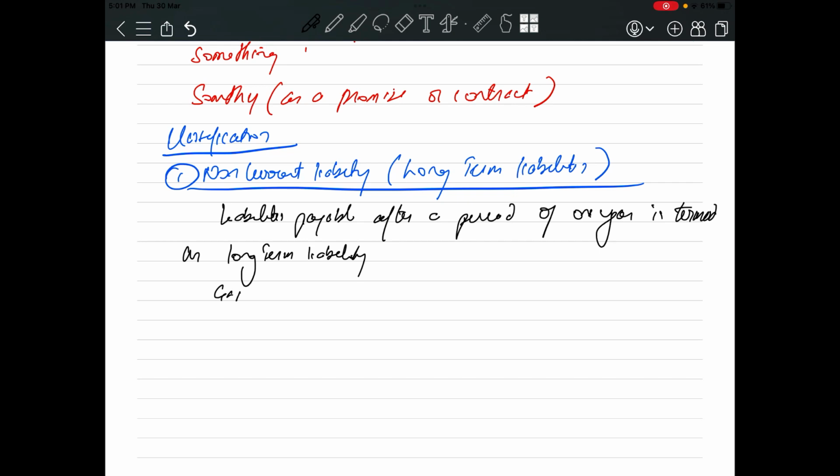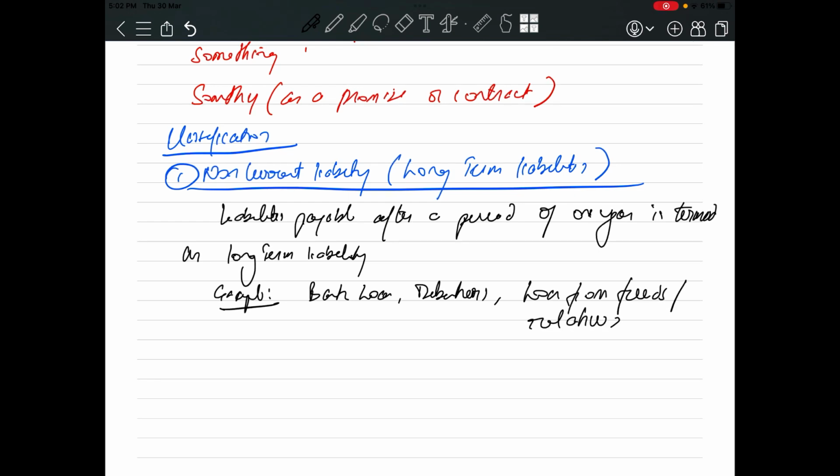Examples: bank loan, debentures, loan from friends or relatives. Now this debenture part I will not cover right now. So just think that you have taken a loan from a bank, or from your relatives or friends. Now what do you mean by non-current?